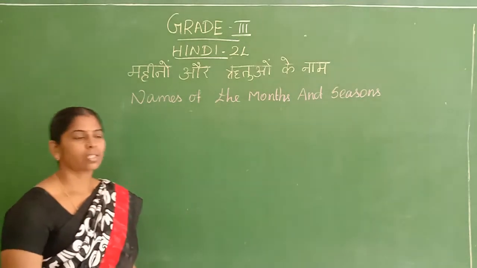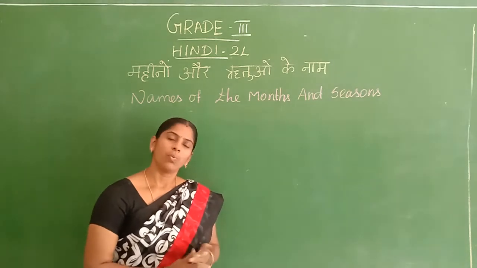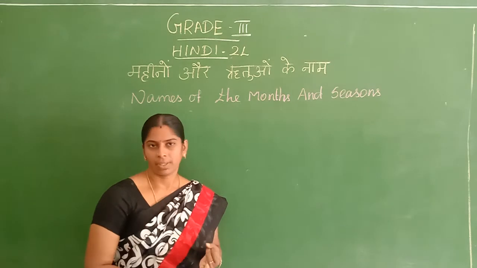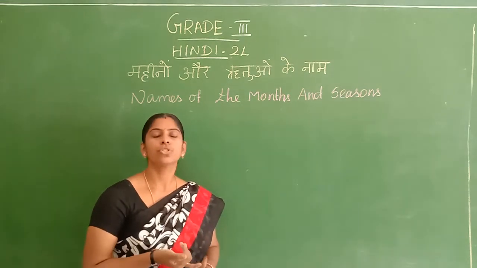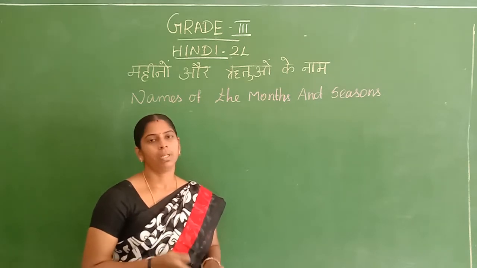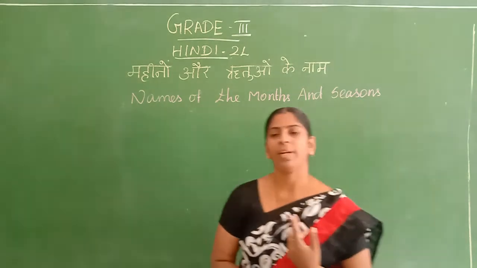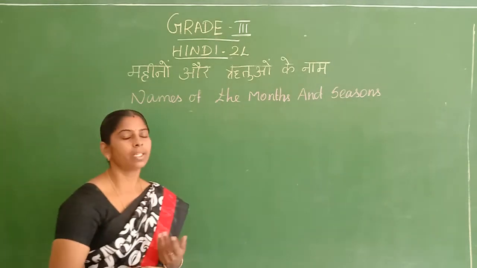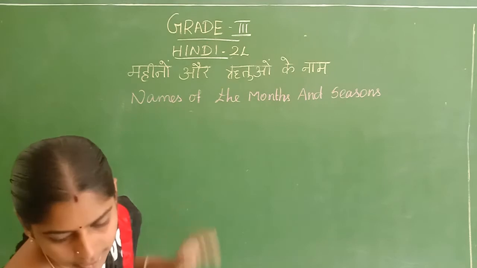Shall we see that? Okay, children, do you know the months of the year? What are they? January, February, March, April, May, June, July, August, September, October, November, and December. How many months in a year? Children, how many months in a year? Yes, 12 months. Shall we write that?